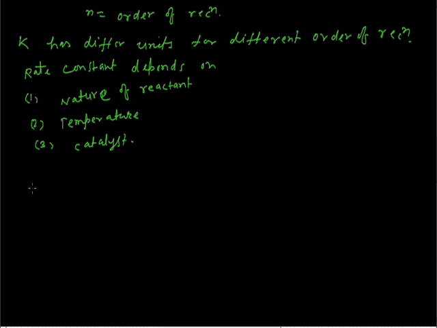So the next topic is molecularity of reaction. Generally, molecularity of reaction is equal to the sum of the number of reactant molecules that are involved in the balanced stoichiometric equation.